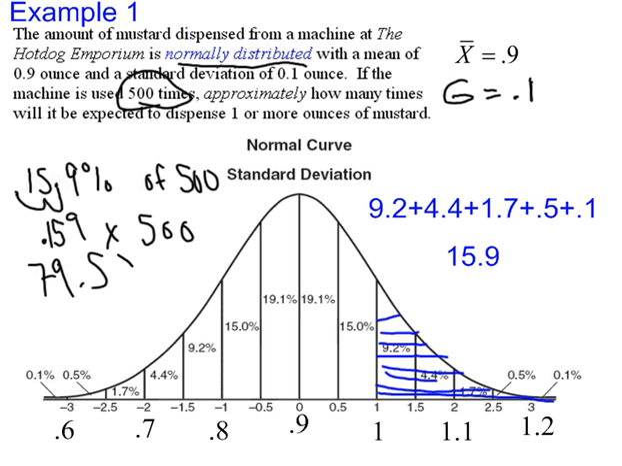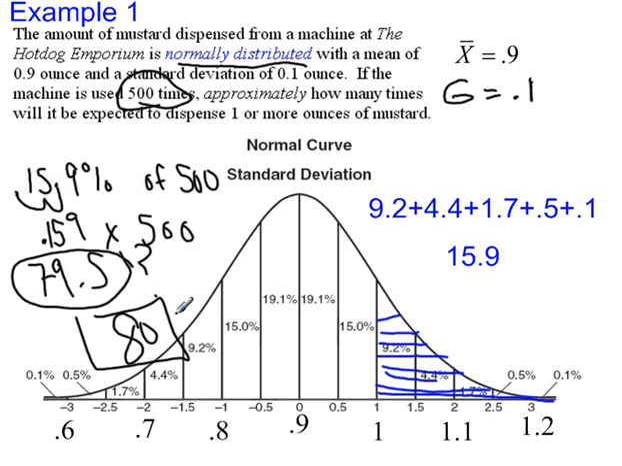Now just think about it. Does it make sense to say 79.5 times? Not really. So we're going to have to round it off, and let's round it off to 80. So we'll say that 80 out of those 500 times the machine dispenses 1 or more ounces of mustard.